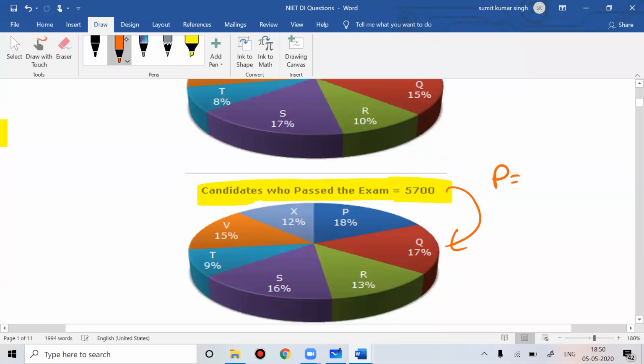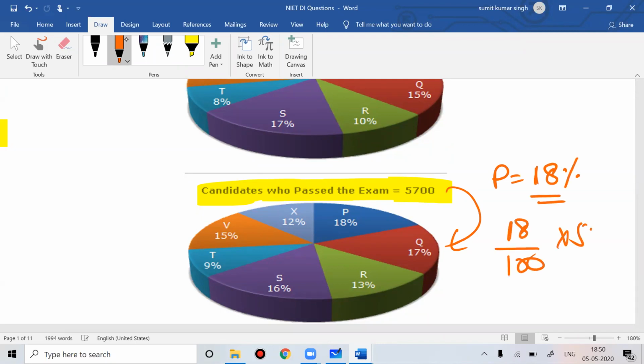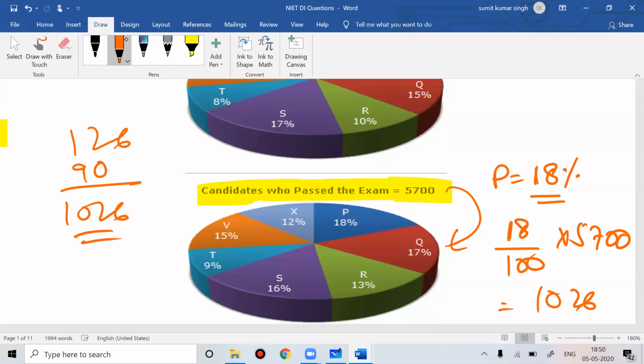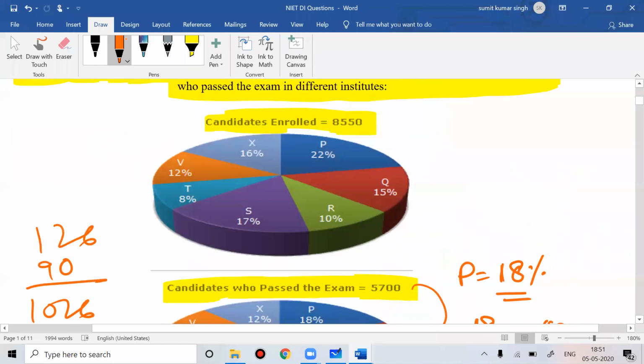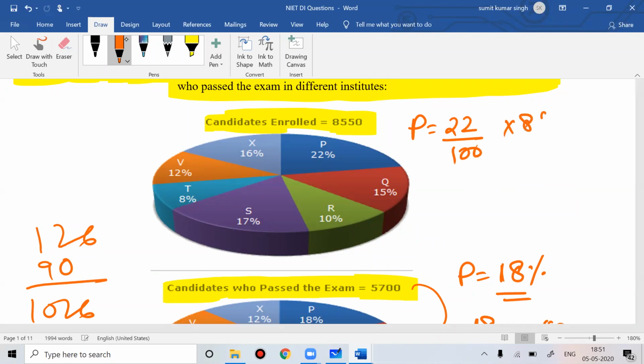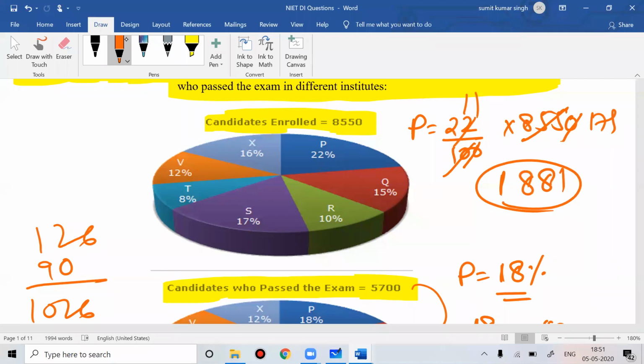If P is 18%, they're asking you 18% of 5700. 18 sevens is 126, then 90 is nothing but 1026. So P is 1026, which is 18% of this. While if you see here, the value for P is 22%, 22% of 8550. You can solve this very easily. This is 171 by 11, so this is 1881.